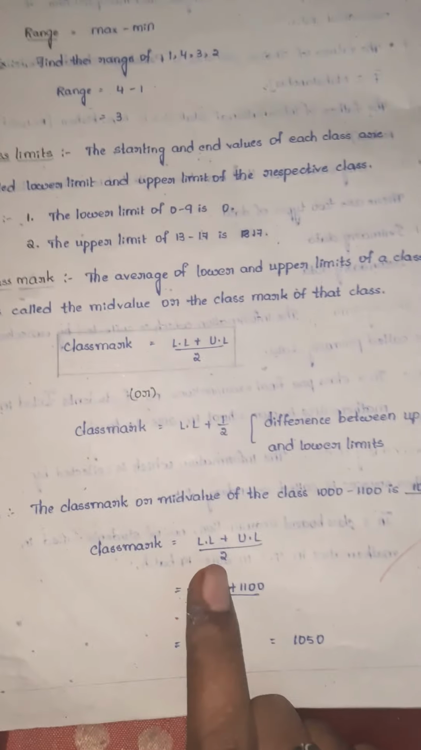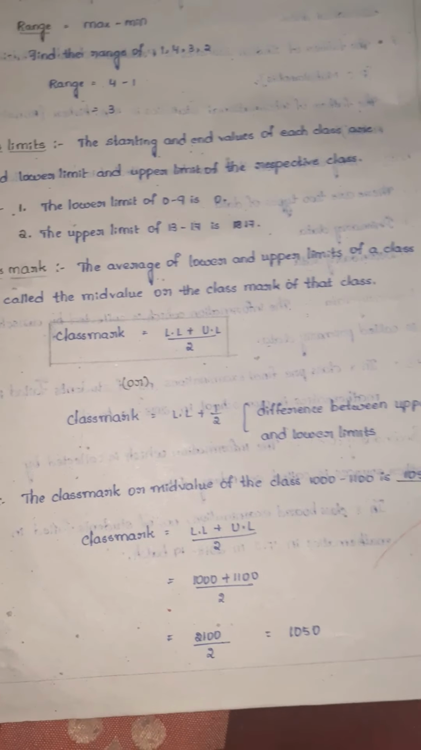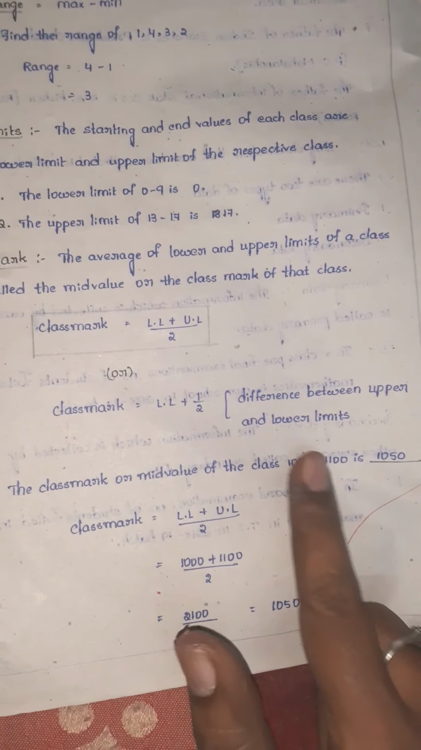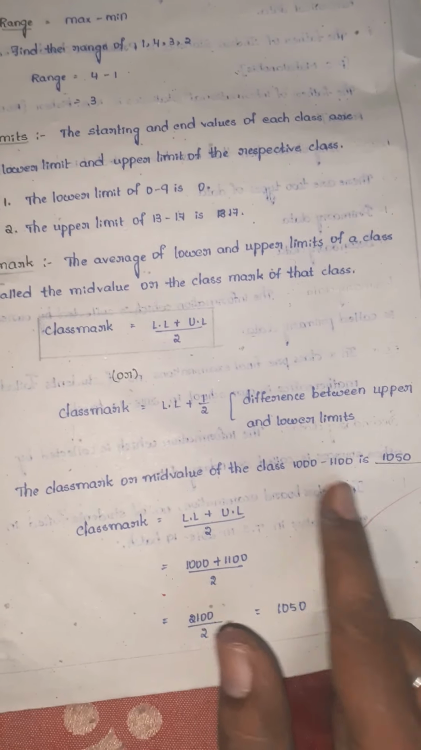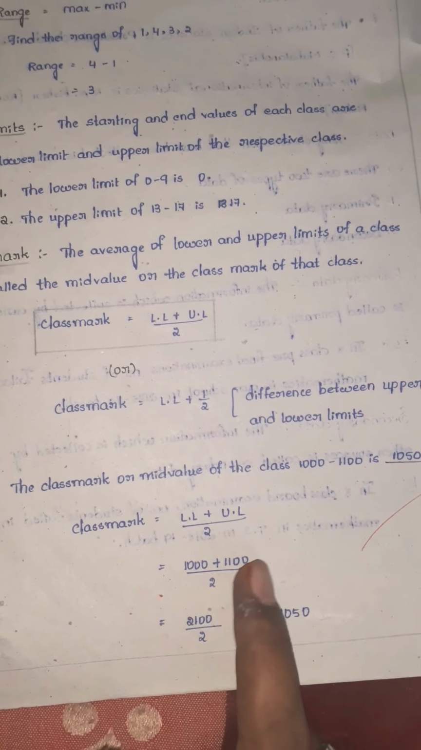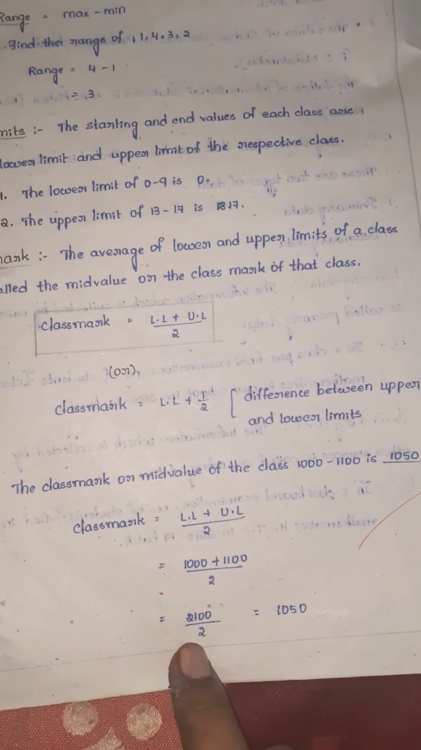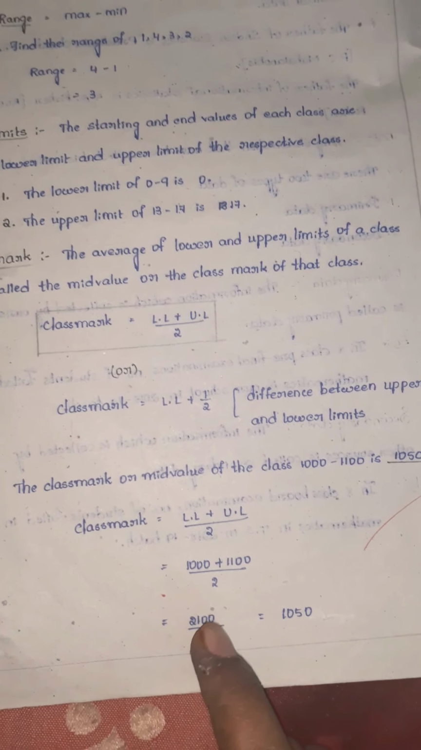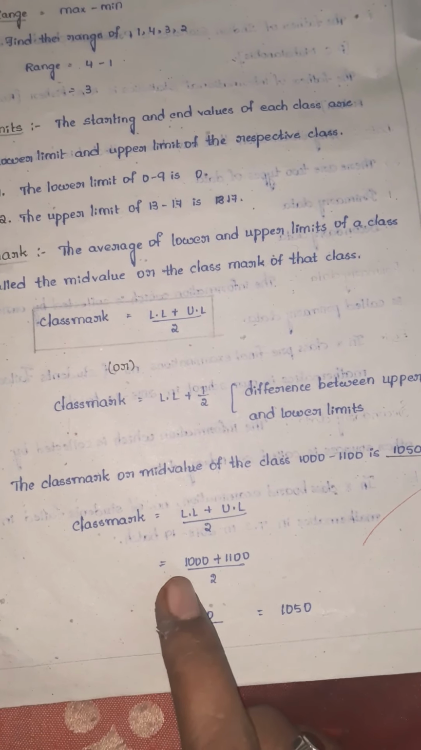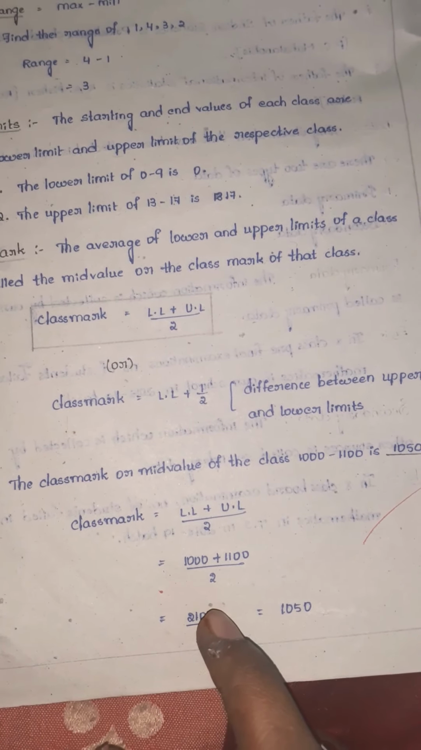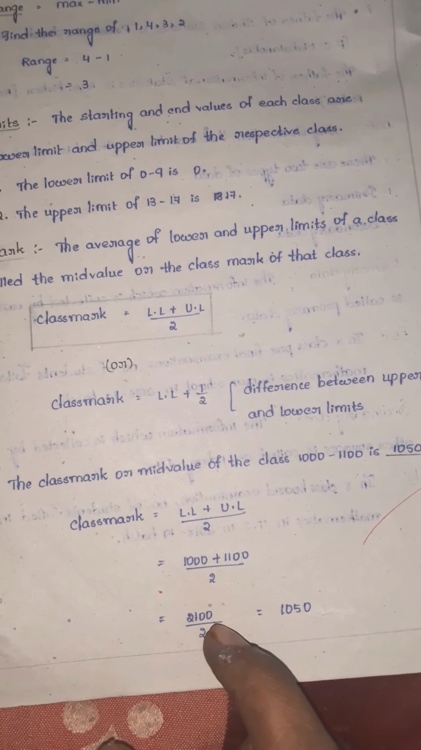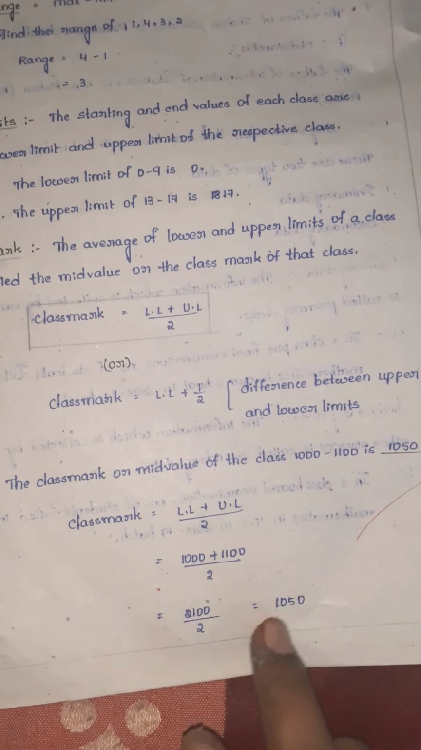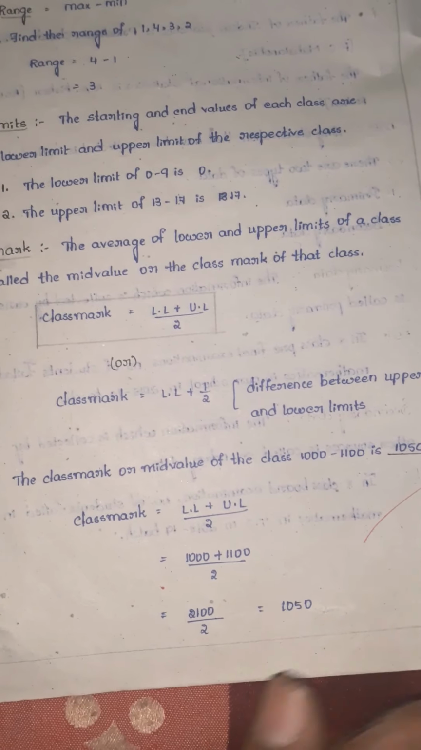We will see. Class mark means lower limit plus upper limit by 2. So here what is the lower limit? 1000 plus upper limit 1100, by 2. 1000 plus 1100 is 2100 by 2. If you do cancellation here, 2 ones are 2, 2 tens are 20, 1 carry, 2 fives are 10, 250, 1050 is coming.